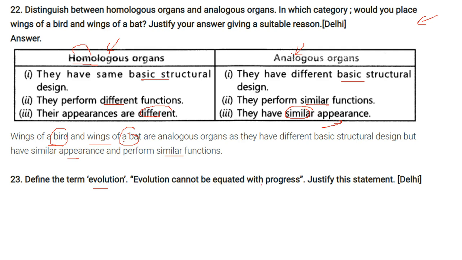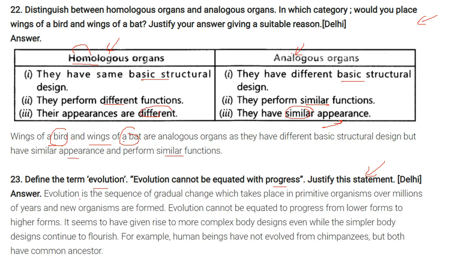Evolution cannot be equated with progress. Justify this statement. So evolution is the sequence of gradual change which takes place in primitive organisms over millions of years, and then new organisms are formed, and this is very gradual. See, the years are millions of years. So evolution cannot be equated to progress from lower forms to higher forms.